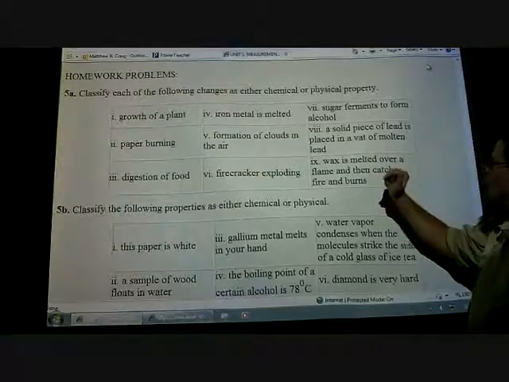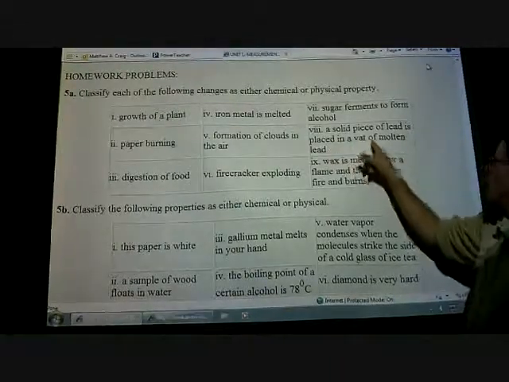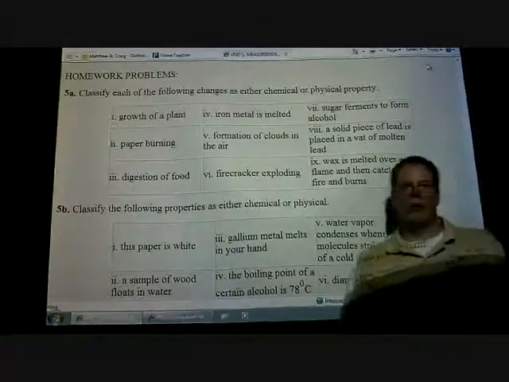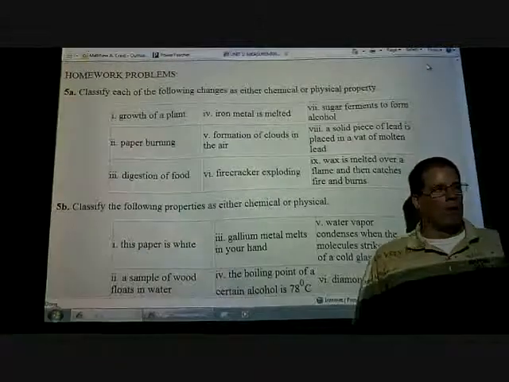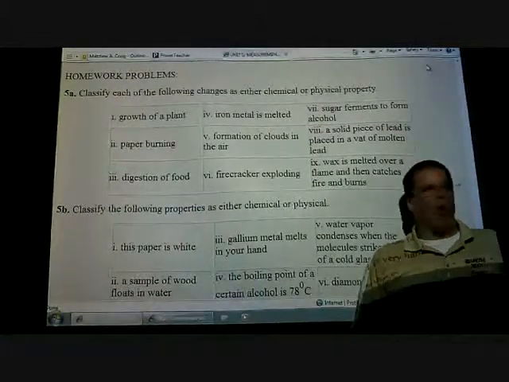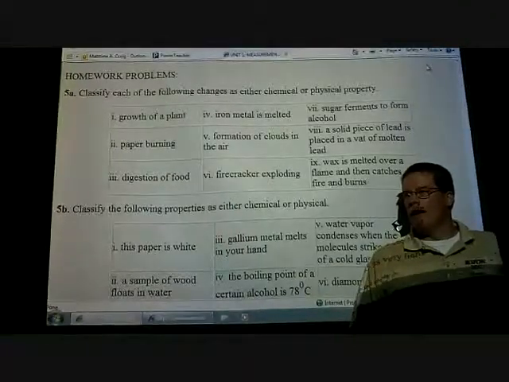Let's do this one. A solid piece of lead is placed into a vat of molten lead. Physical or chemical? Physical. Why? Because it's the same thing, lead, just one solid and one liquid.